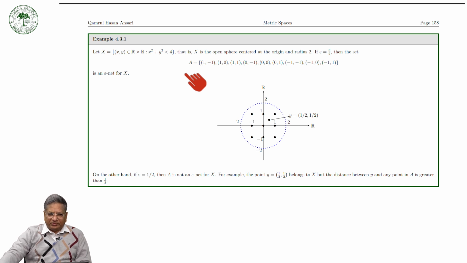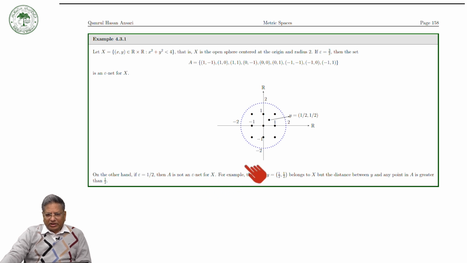Now suppose we consider epsilon equal to 1/2 instead of 3/2. Then what will happen? If epsilon is equal to 1/2, then A is not an epsilon net.